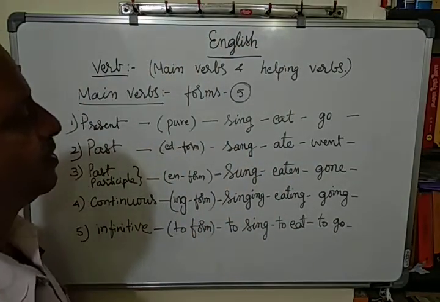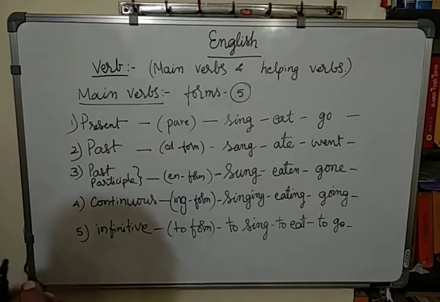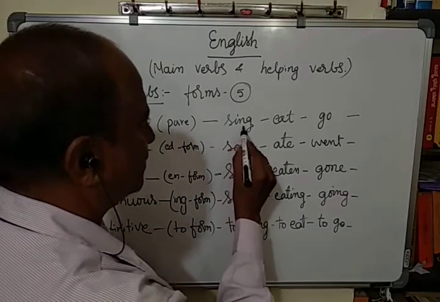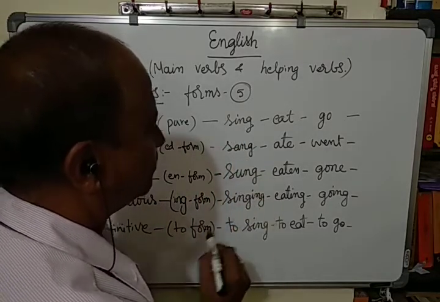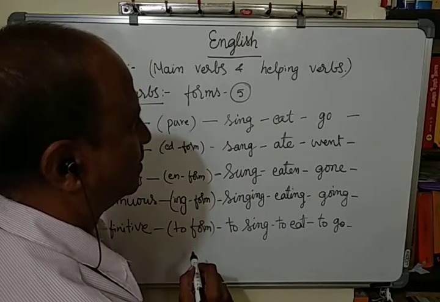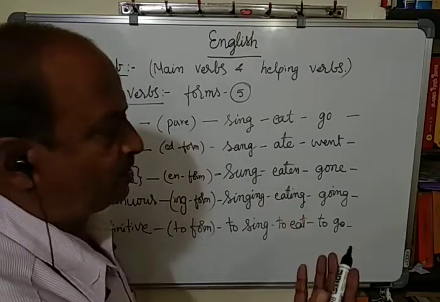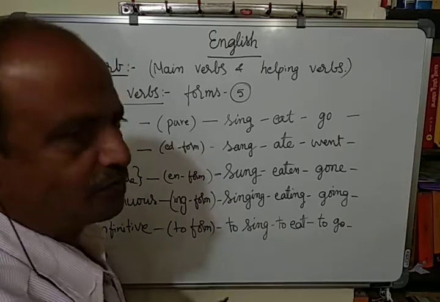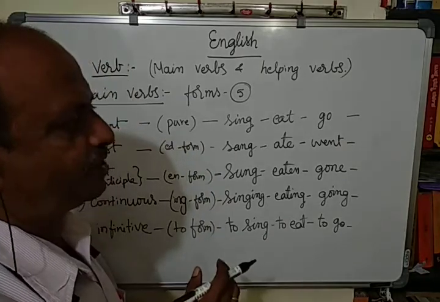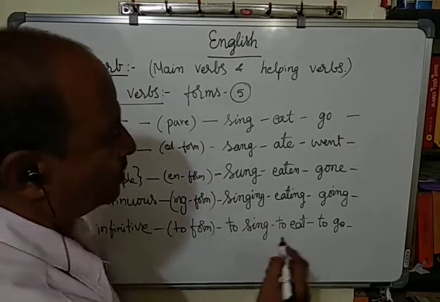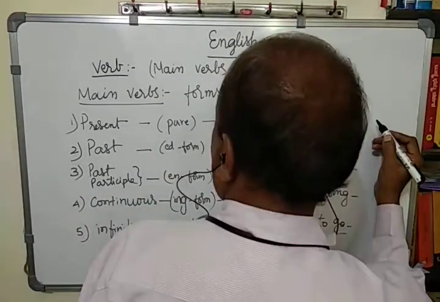These are also called irregular verbs because they change in all the forms. And there are some words whose other forms are easy to predict.